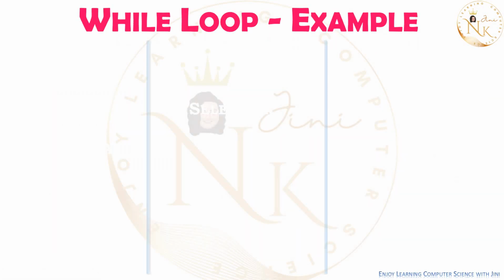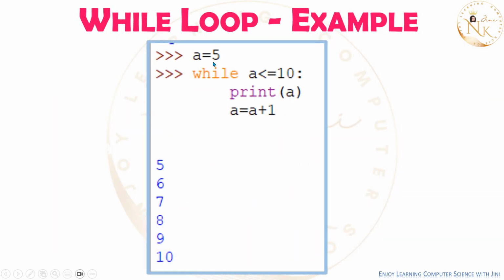Okay. So, look at this example. a is equal to 5. While a is less than or equal to 10, print a, a is equal to a plus 1. Initialization, test expression, body, update. Now, a question can be asked: how to convert this while loop into a for loop? How will you convert this while loop into a for loop?